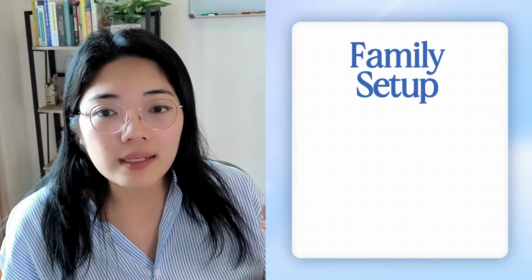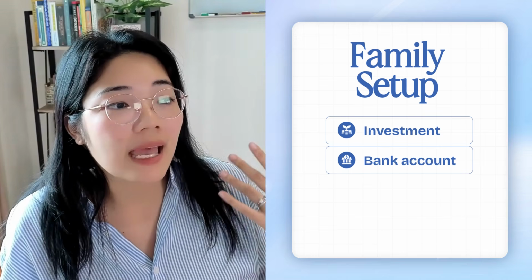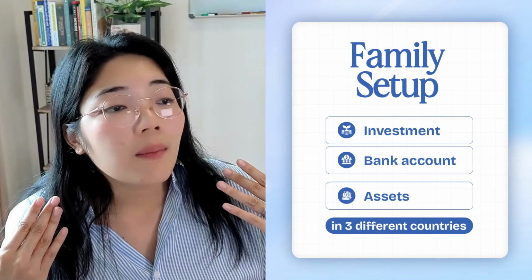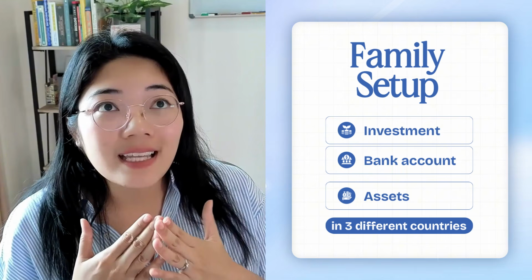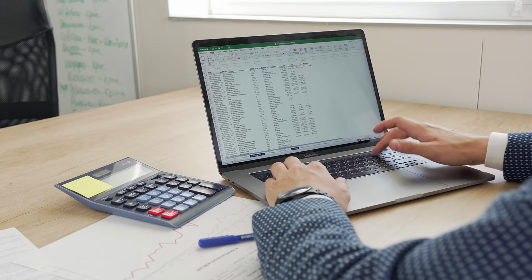Because this is something we need. Our family setup is quite complicated because we are permanent residents in Singapore, but we are also citizens in 2 other countries. So basically we're dealing with a family setup with investments, bank accounts, and assets in 3 different countries, and tax as well.